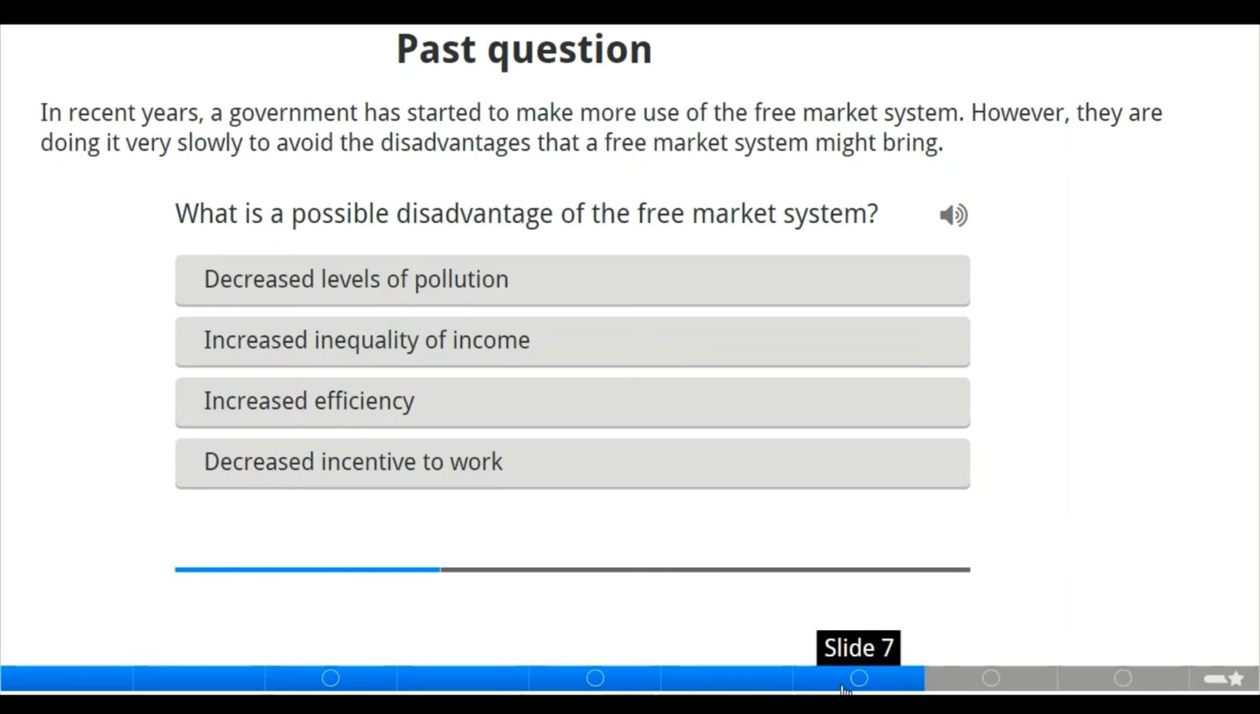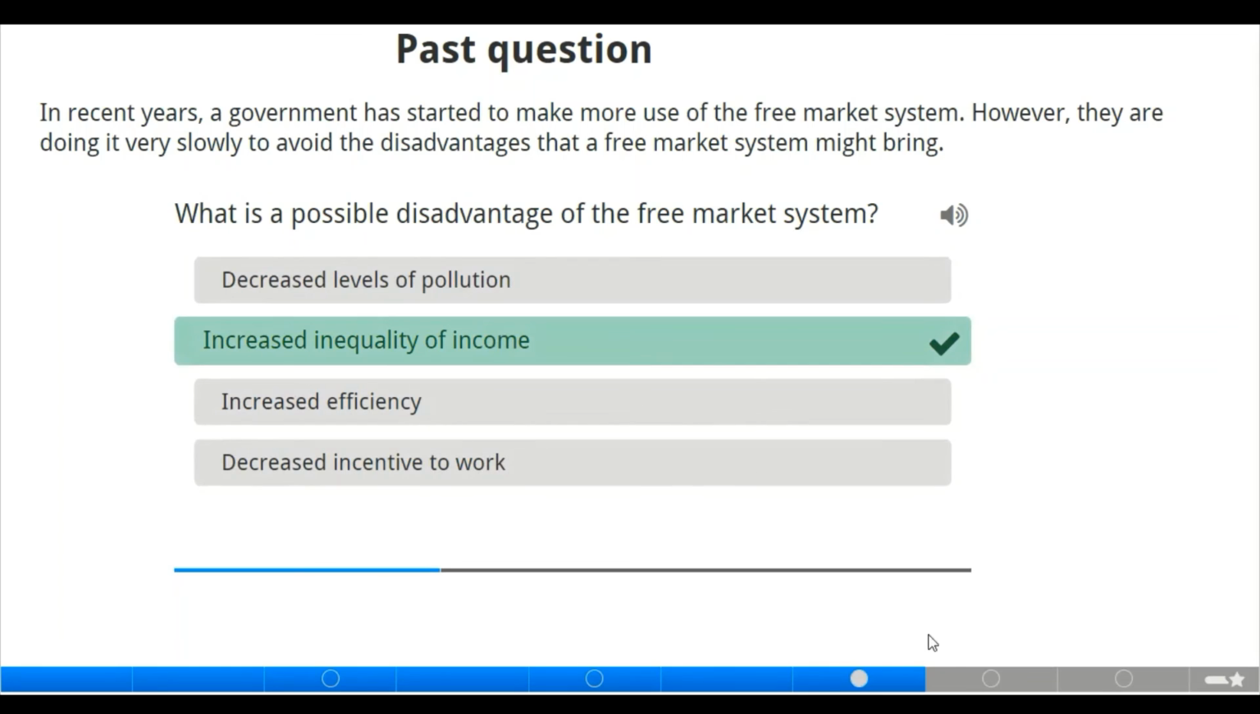In recent years, a government has started to make more use of the free market system. However, they are doing it very slowly to avoid the disadvantages that the free market system might bring. Now, what is the possible disadvantage of the free market system? Option one says decreased levels of pollution. Is that so? Increased inequality of income, increased efficiency, decreased incentive to work. What should be the answer? Of course, it should be increased inequality of income.